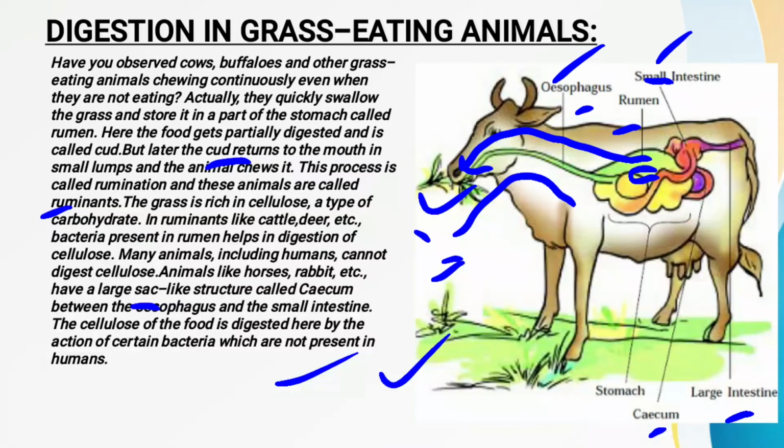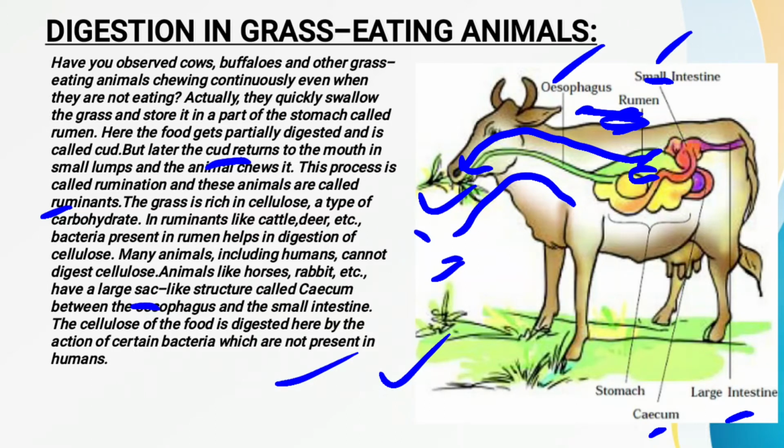The digestion of the food takes place in the animal's body in the rumen with the help of certain bacteria, and this special type of bacteria is mainly present in these ruminants. And where are they present? They are present in the rumen, which is a part of the stomach.